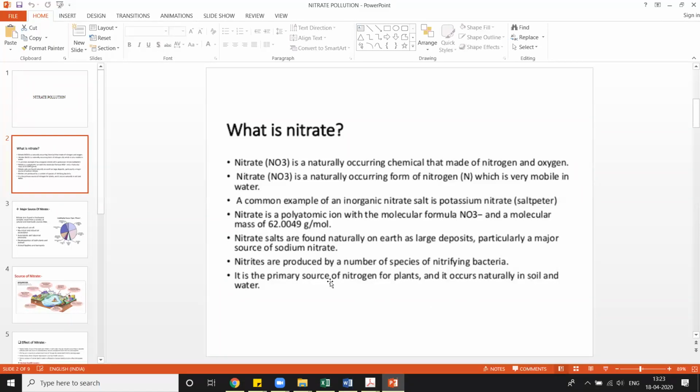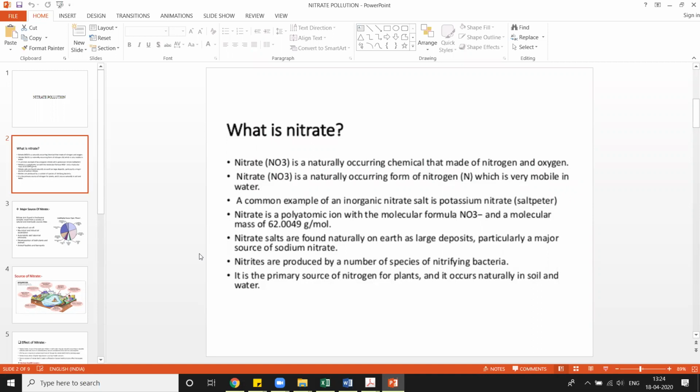It is the primary source of nitrogen for plants and it occurs naturally in soil. That means a plant can take nitrogen in the form of nitrate. Okay, nitrogen cannot be consumed by the plant directly, but the nitrate can be taken up by the plant. So it is the primary source of nitrogen for plants, and it occurs naturally in soil. That means naturally, when some bacteria are converting the ammonia to nitrates, remember, after the ammonification step, the nitrification step is there. From that only we are getting nitrate.